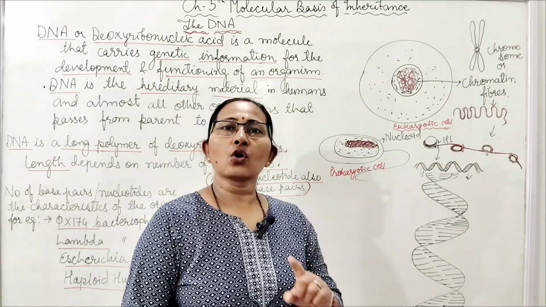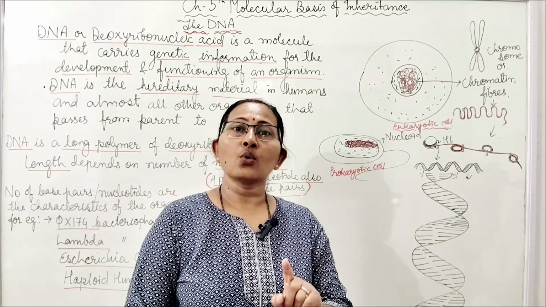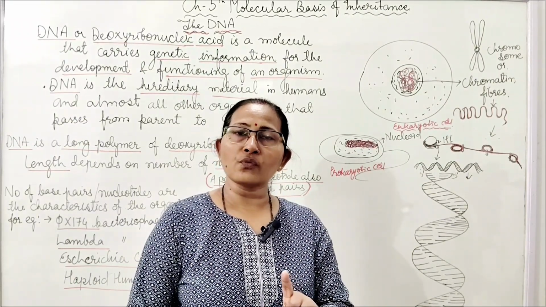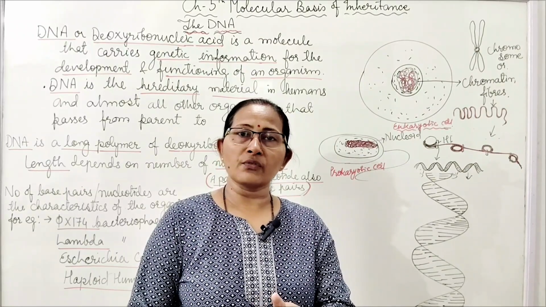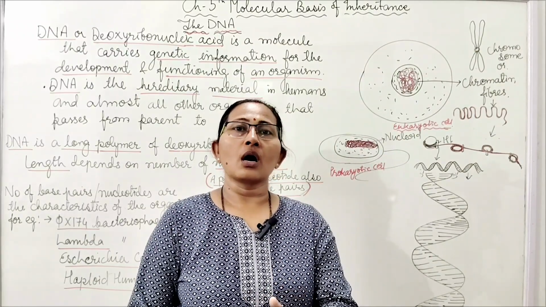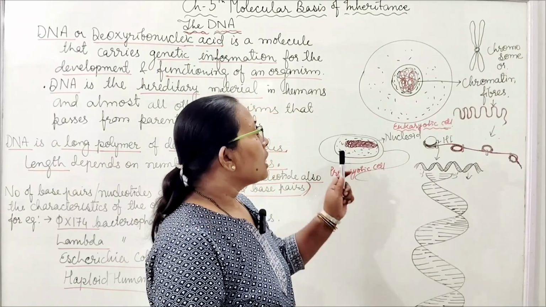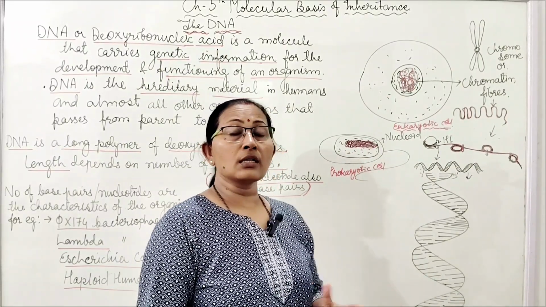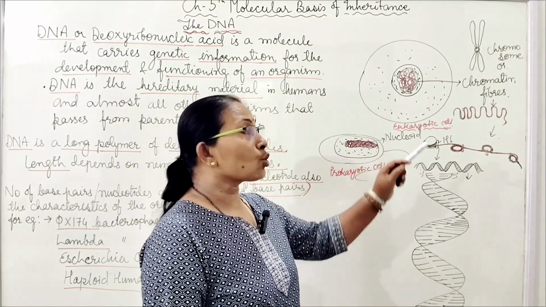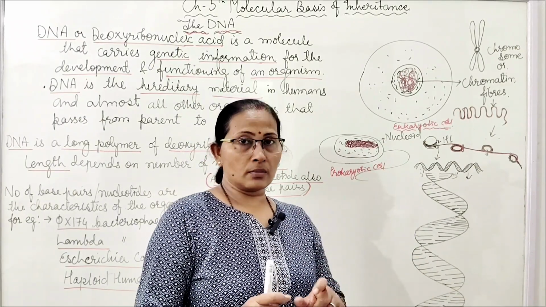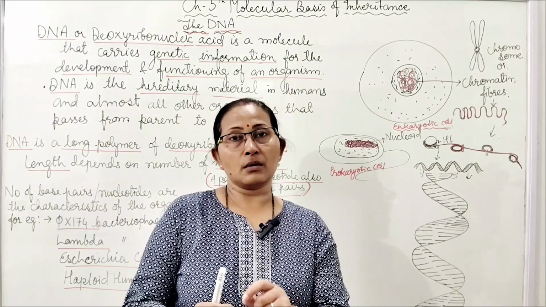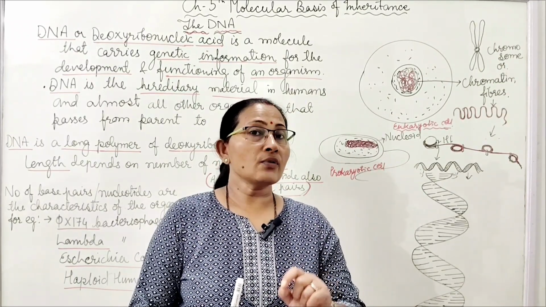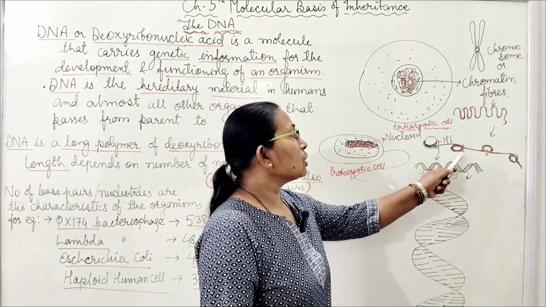In the eukaryotic cell, chromosomes contain the DNA with histone proteins. Some non-histone proteins are also found, but those regions where non-histone proteins are present will be non-functional. The chromatin fibers contain the DNA. If we see them in expanded form, chromatin fibers are made up of nucleosomes. If we see the nucleosome, these are the nucleosomes.